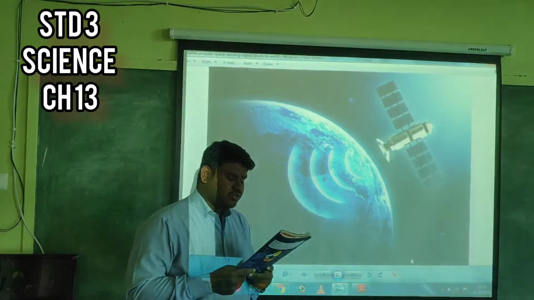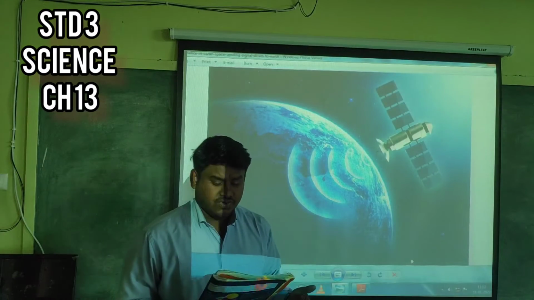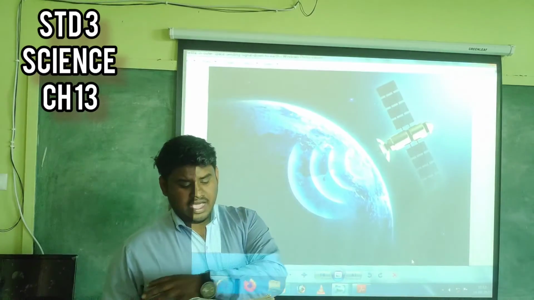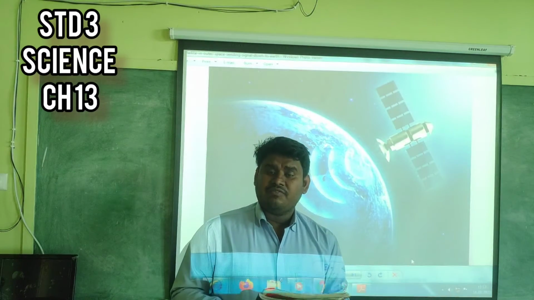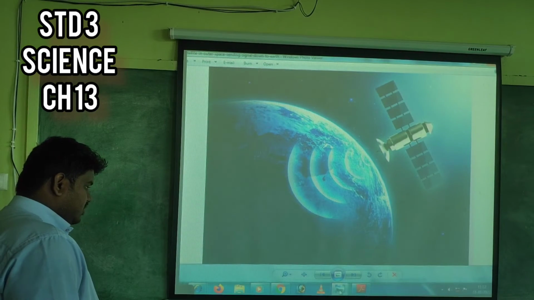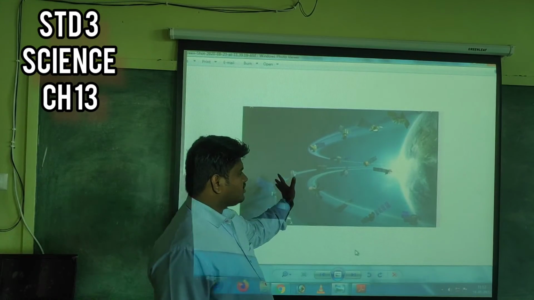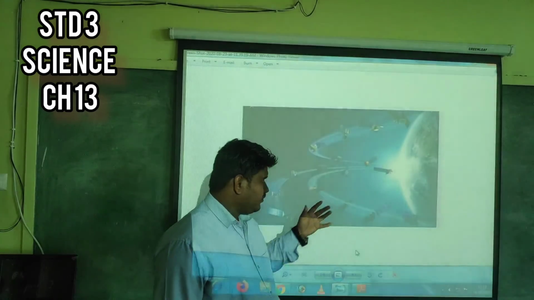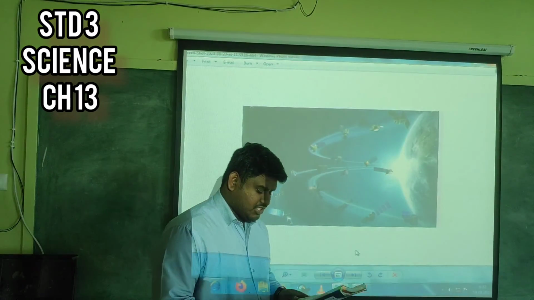Satellites are used to tell us about the weather, and they are also used to send television pictures from one part of the world to another. Telephone connections around the world are also made with the help of satellites. So you can see this picture. There are so many satellites revolving around the earth, and they do different works. Okay, this much in your chapter.